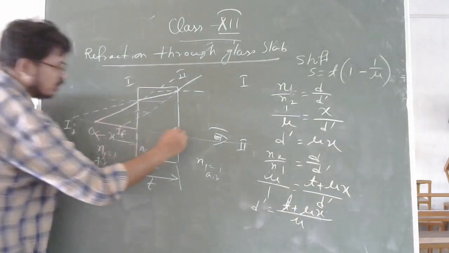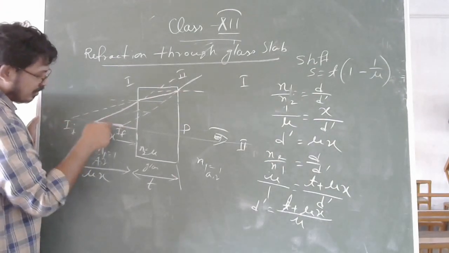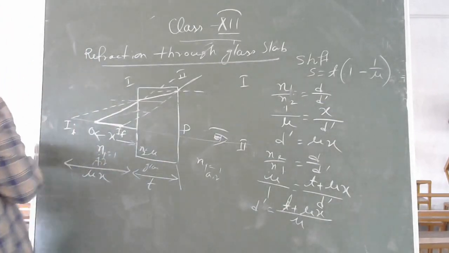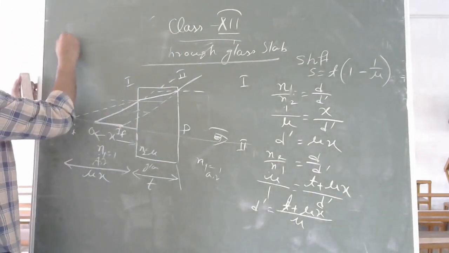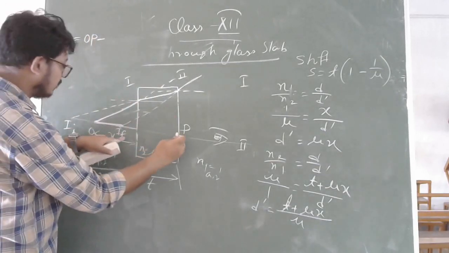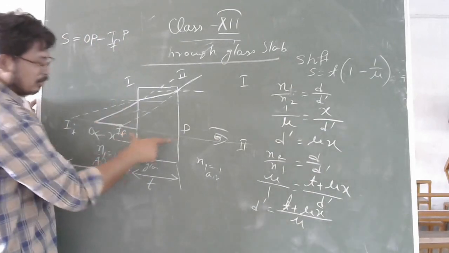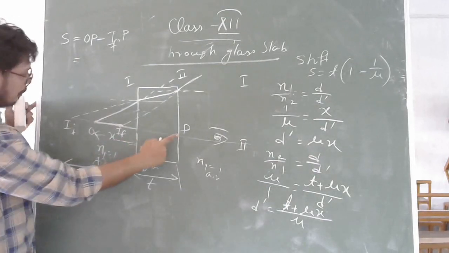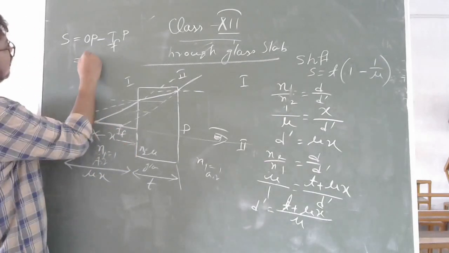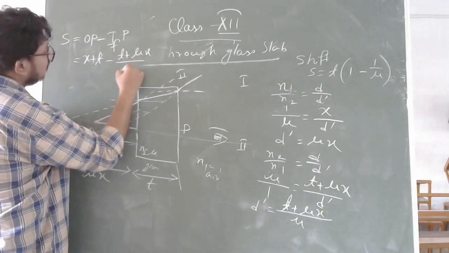Now this is your shift. If you consider this one is p, this is your shift from the initial position to final position. Now how are we going to find your shift? Your shift you can find out: the total distance OP minus IP. So this distance is given how much? OP is x plus t, because this one is t, this one is x. So x plus t minus (t plus mu x) by mu.